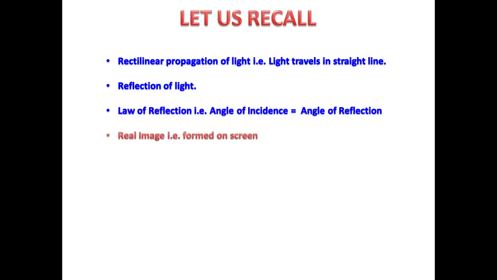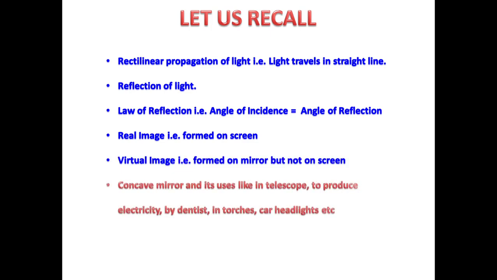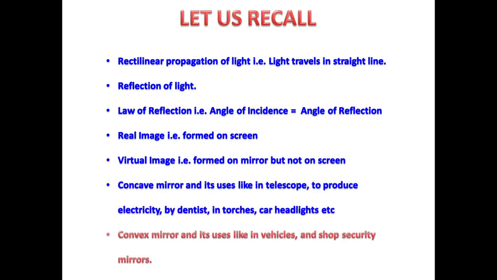Fourth is real image, that is formed on screen, and virtual image is not formed on screen. Concave mirror and its uses, like it is used in telescope, to produce electricity, by the dentist, in torches and in car headlights also. Convex mirror uses are that they are used in vehicles and as shop security mirrors also.